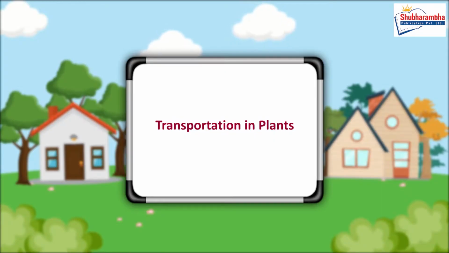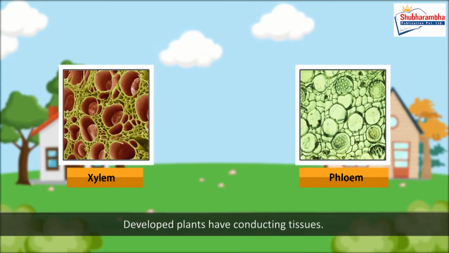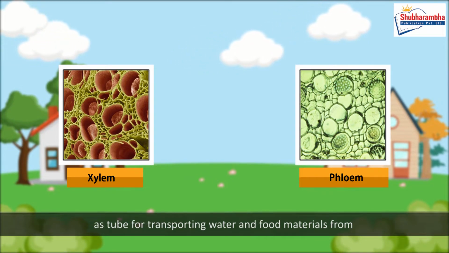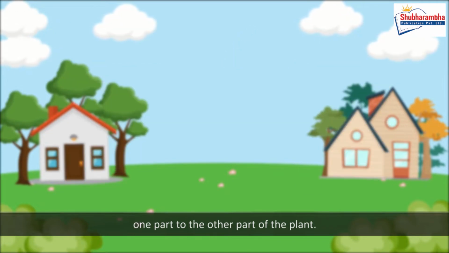Transportation in plants. Developed plants have conducting tissues. Xylem and phloem are conducting tissues in developed plants, and they act as tubes for transporting water and food materials from one part to the other part of the plant.